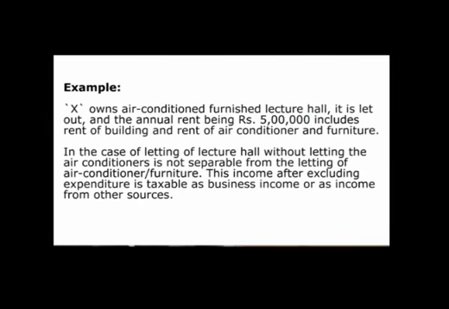Here, if you kindly see, X owns an air-conditioned furnished lecture hall. It is let out and the annual rent is rupees 5 lakh. This 5 lakh includes the rent of the building and the rent of the air conditioner and the furniture. You will kindly appreciate when the lecture hall is there, that lecture hall cannot be let out without the provision of air conditioner, without the provision of lighting, without the provision of various electrical items which are fitted in the hall. So it means you are not getting the rent out of only letting out of the hall, because it will not be possible for you to let out the hall on rent without such facilities.